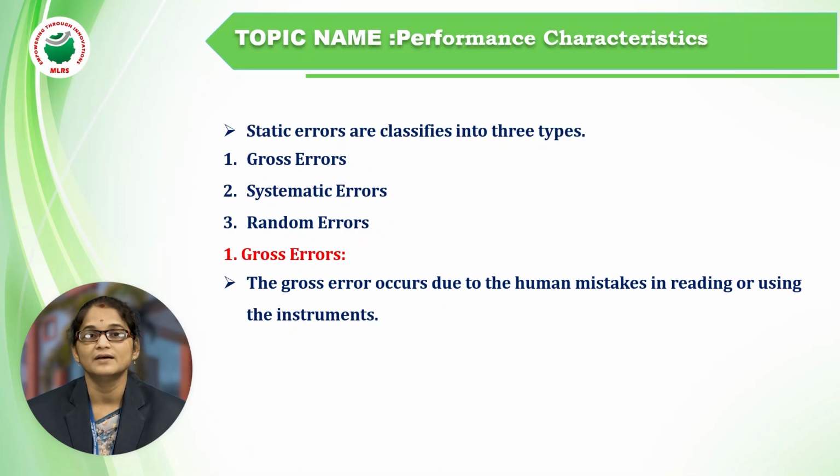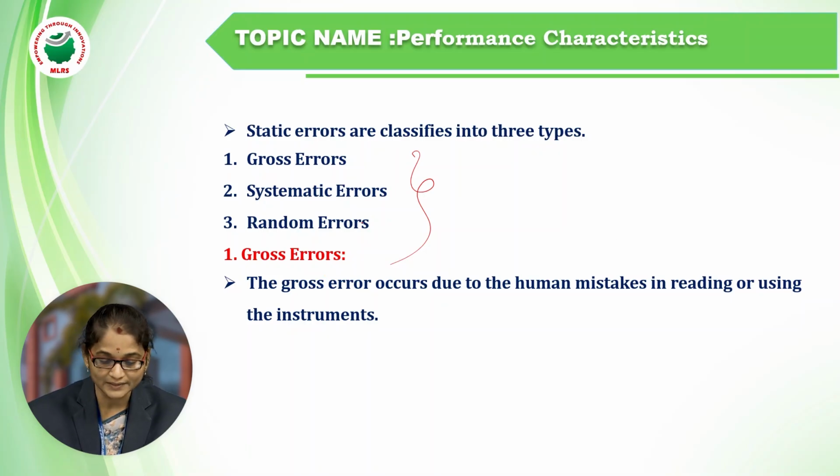Error is nothing but the difference between the exact true value and the measured value. Measured value is nothing but, as we already discussed, the unknown value. The difference between the true value and the unknown value is known as the error. The error is due to environmental or man-made or human causes, etc. There are different types of static errors: gross errors, systematic errors, and random errors.